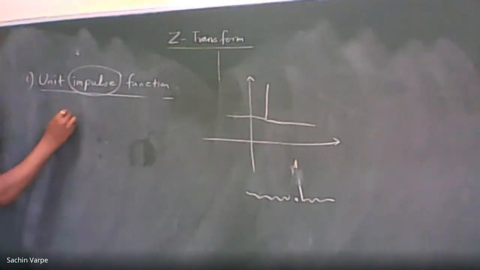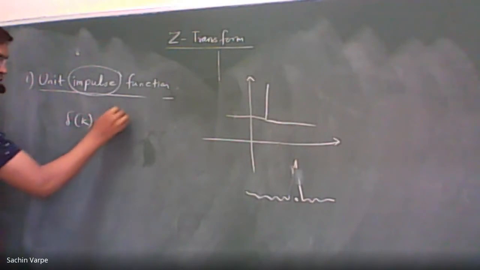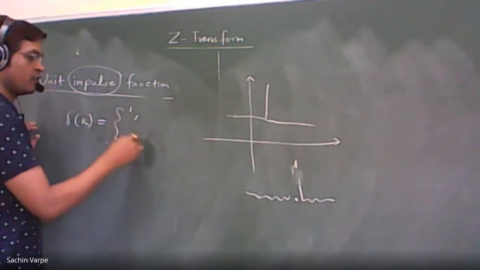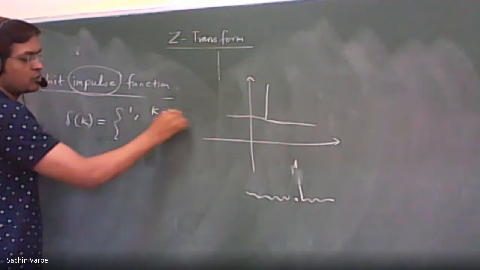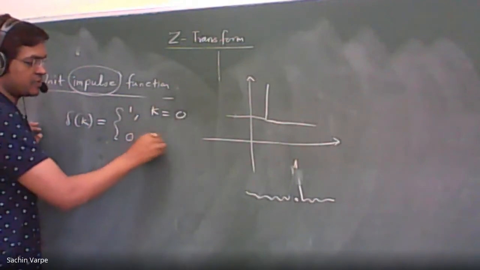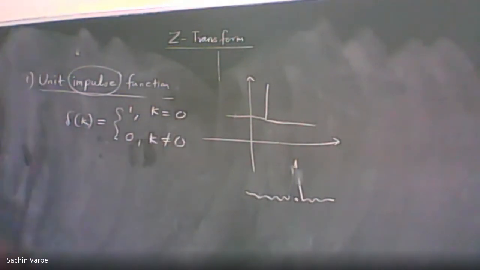We can denote it by delta k, and that is equal to 1 when k equals 0 and 0 otherwise, that is k non-zero. This is the unit impulse function. As this is the third semester, you might not have heard of the unit impulse, but you are going to use it.